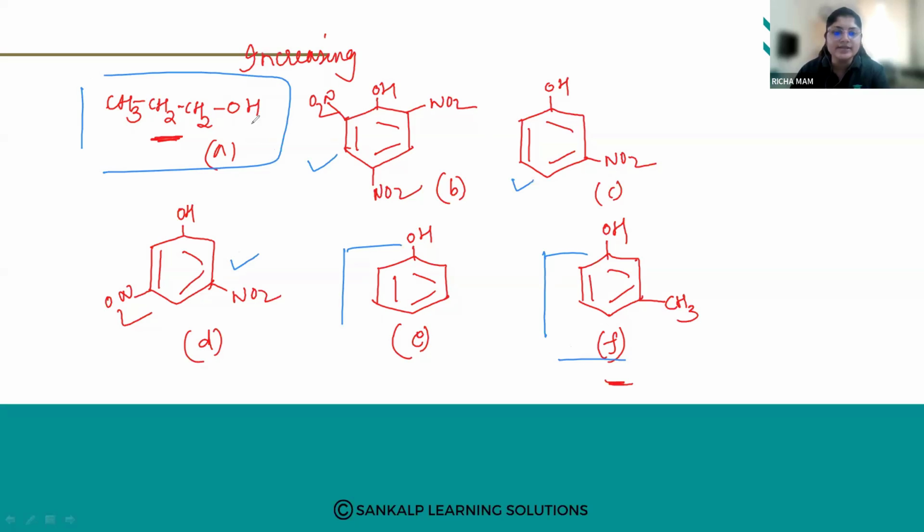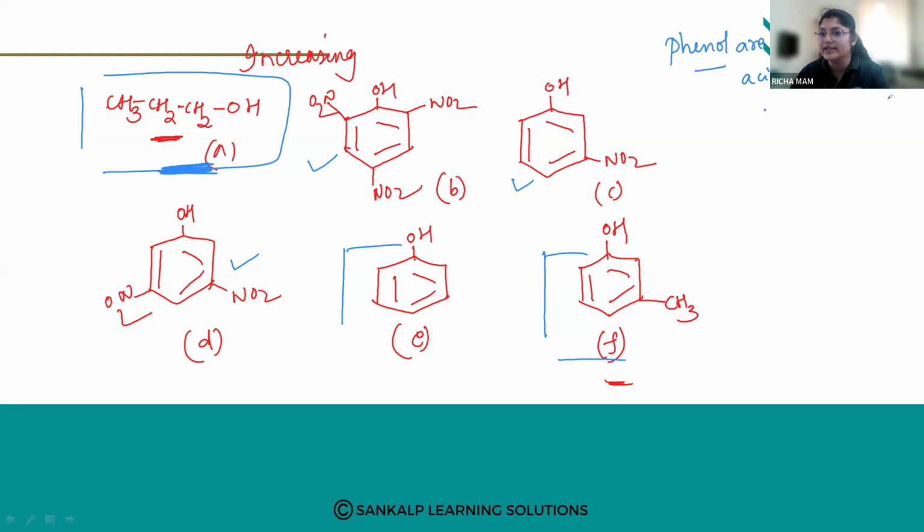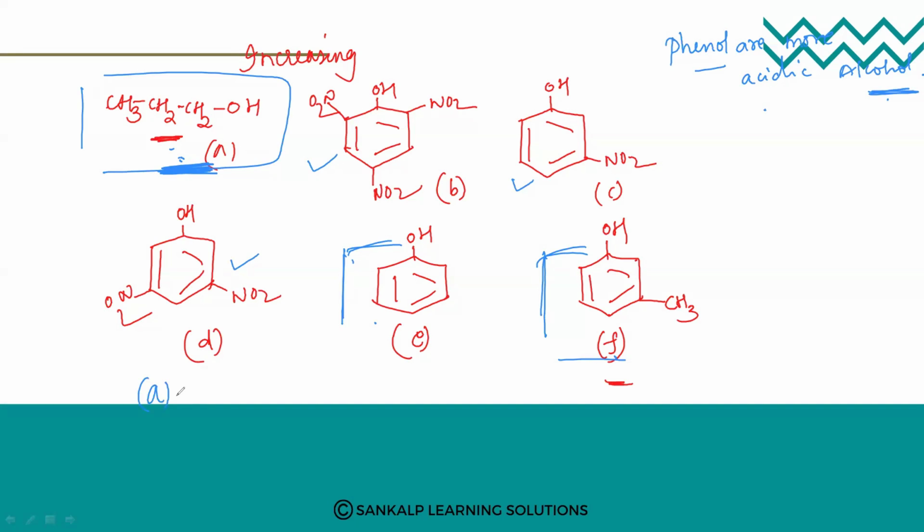Now here, we know that phenols are more acidic, right? Phenols are more acidic than alcohols. Now here, which is the alcohol then? We are doing increasing order. Increasing means from lowest to highest. So phenols are more acidic than alcohol, which means alcohols are the least. Now in 1, 2, and 3, which is alcohol? This one, right? So first will be your A. Got it?